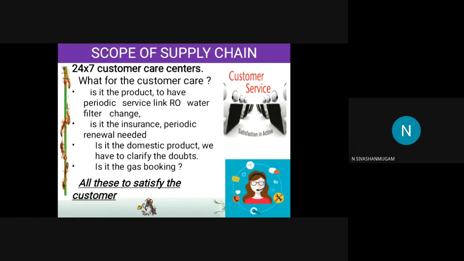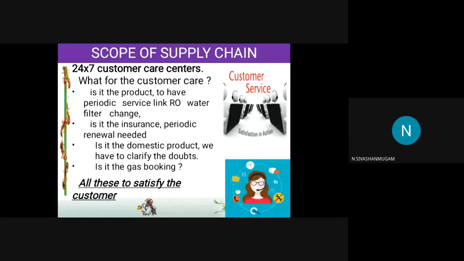No, is it a domestic product? If it is having some fault, we have to call the customer care. The TV is not visible. What do we have to do? We have to ask like this? No, it is not like that. Once you book the ticket, on that day we are going to the airport, we are going to get the boarding pass and we are going to board the flight. That's all. What is the necessity of the customer care service here?